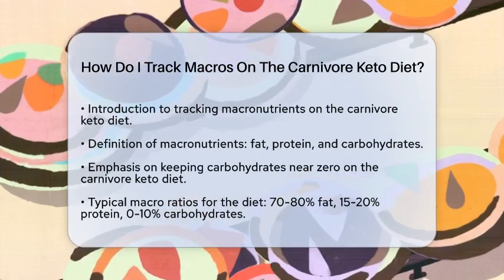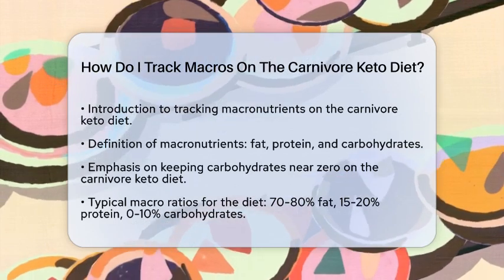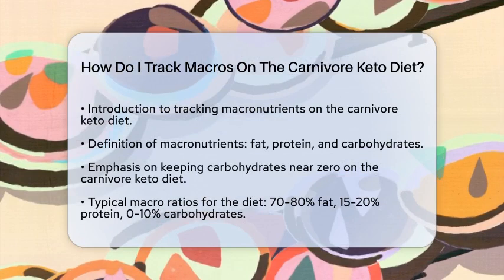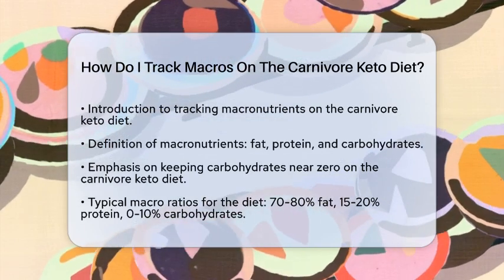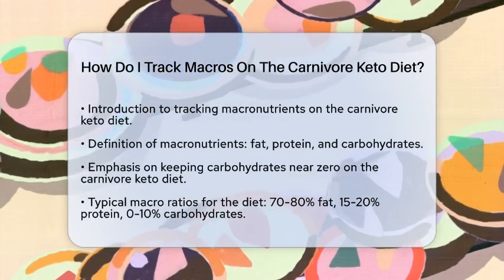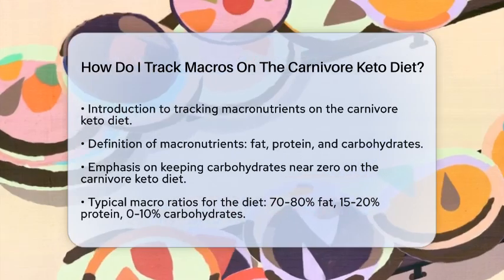The three main macronutrients are fat, protein, and carbohydrates. On the carnivore keto diet, the focus is on keeping carbohydrates near zero. This diet is primarily made up of animal products, which means carbohydrates are minimal or non-existent.